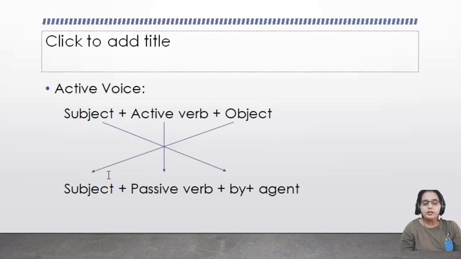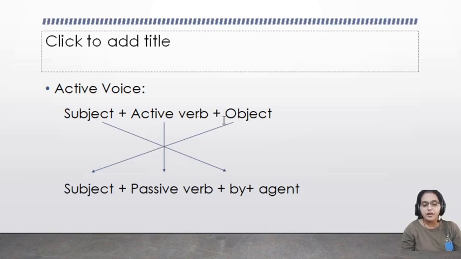Now we will see how we can convert the active voice into passive voice. In active voice the structure is subject plus active verb plus object. If we convert this sentence into passive voice, then the subject of the active voice will become the object of the passive voice, and the object in the active voice will become the subject in the passive voice.